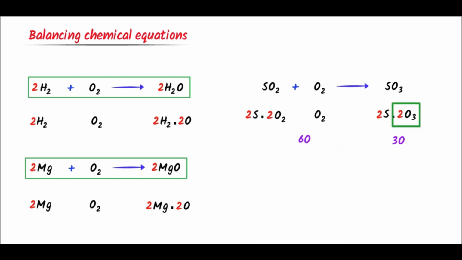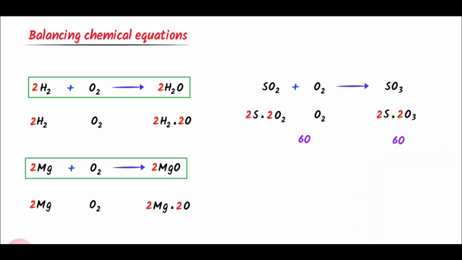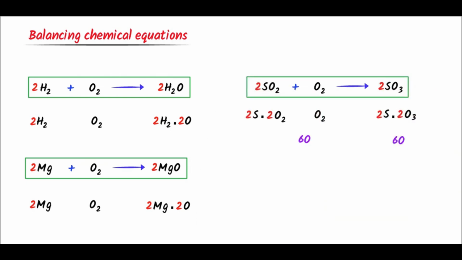This 2 into 3 equals 6 oxygen. At the right hand side, there are also 6 oxygen. So oxygen is also balanced. I also take this 2 and write it here. So this is a complete balanced chemical reaction.